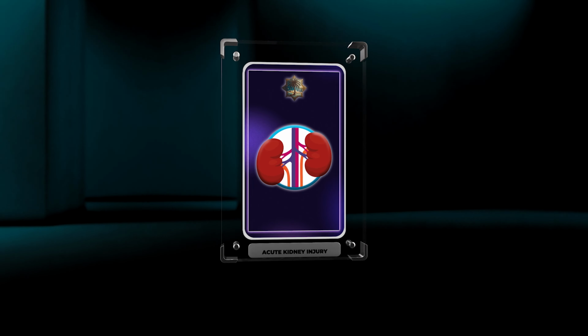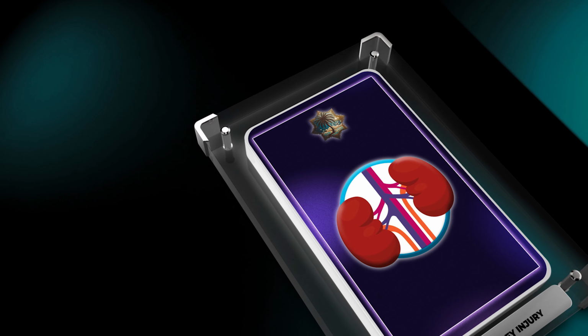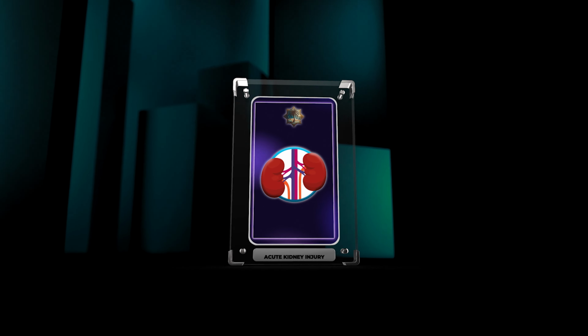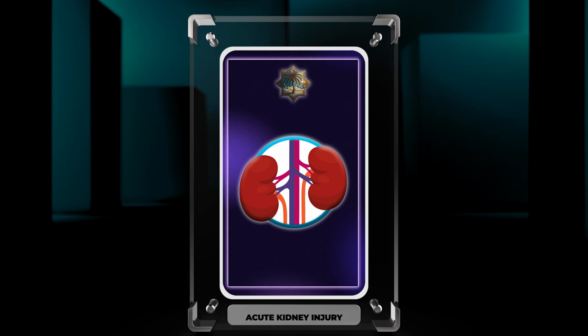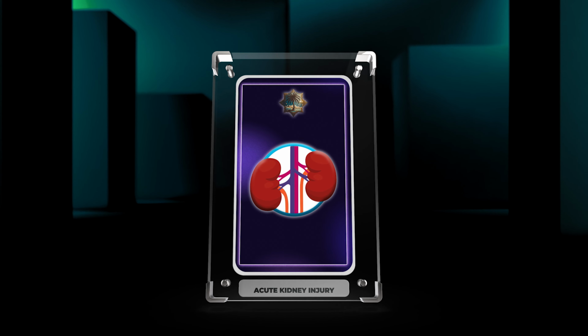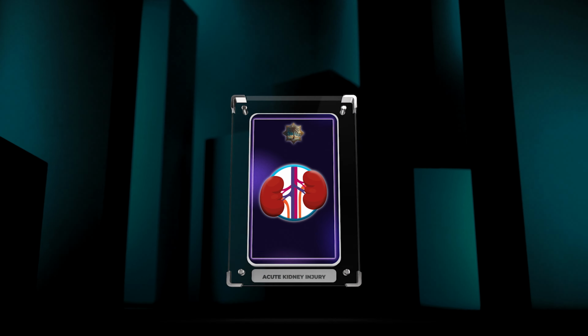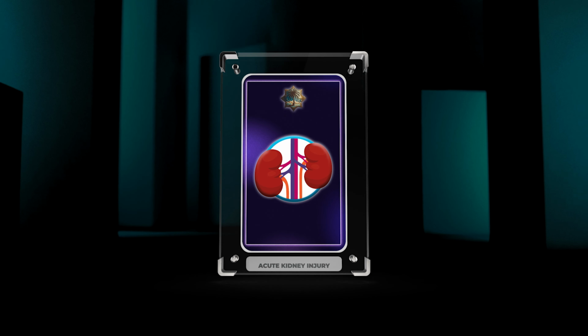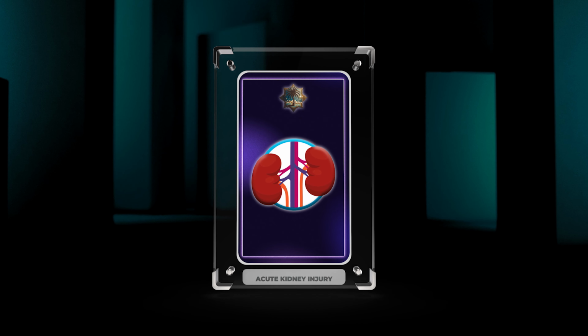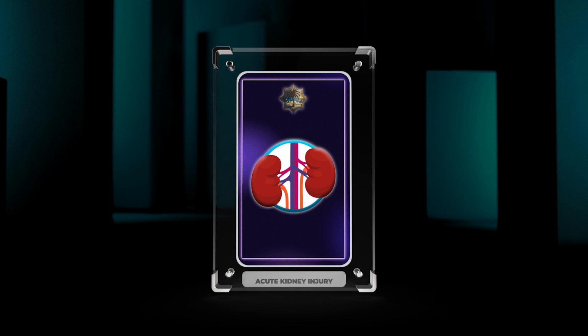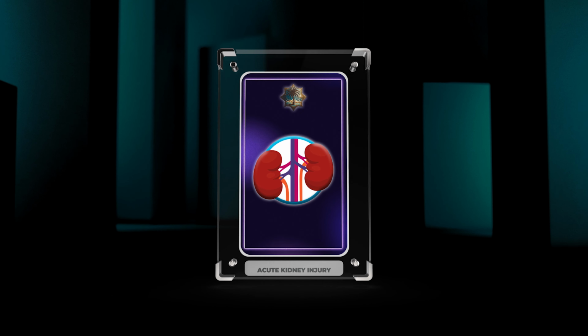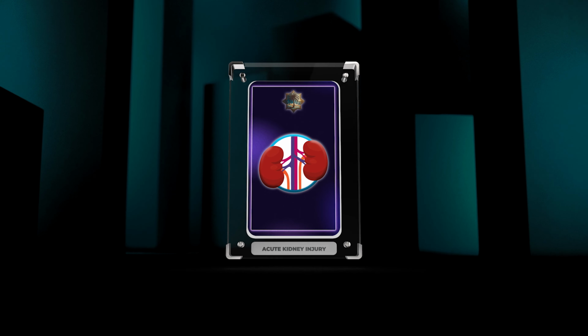Acute kidney injury, or AKI, is a common and potentially life-threatening condition characterized by a sudden decline in kidney function. It is an important topic for medical students to understand, as it is encountered frequently in clinical practice. This script will provide a detailed overview of the pathophysiology, classification, diagnostic evaluation, causes, management, complications, and prevention of AKI. By the end of this script, you will have a comprehensive understanding of AKI and the current state of knowledge